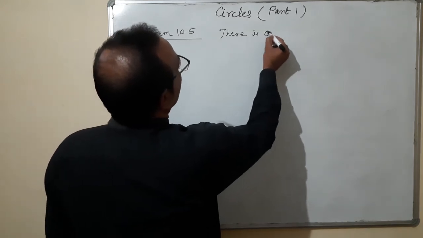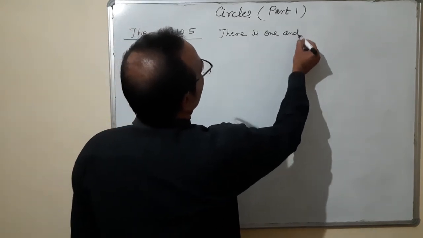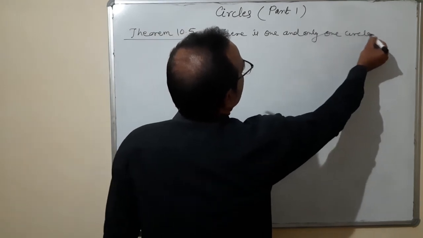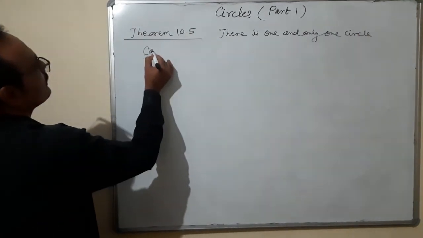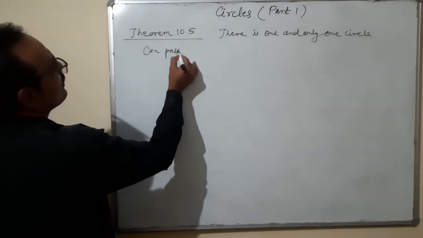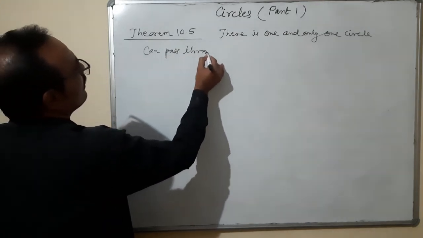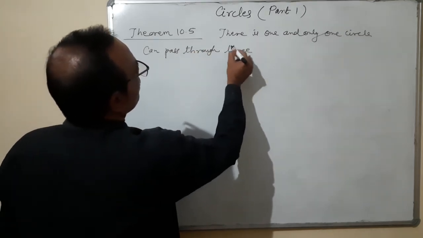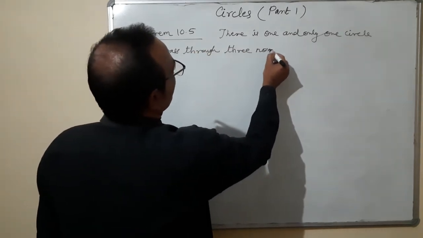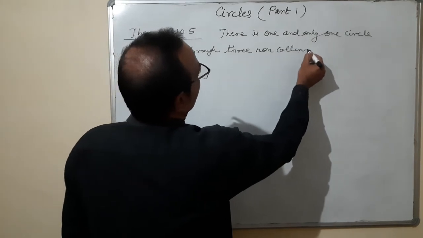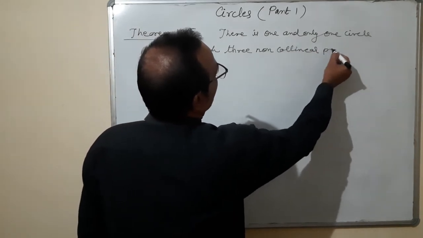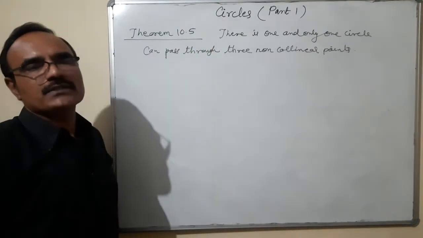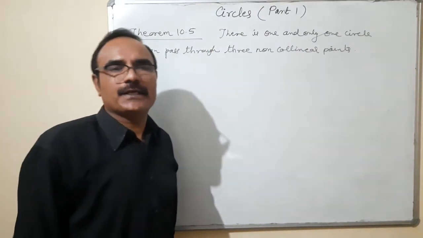There is one and only one circle that can pass through three non-collinear points.